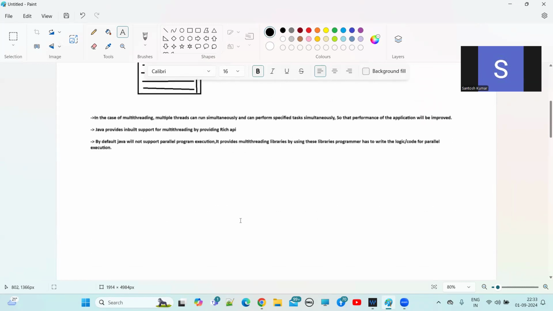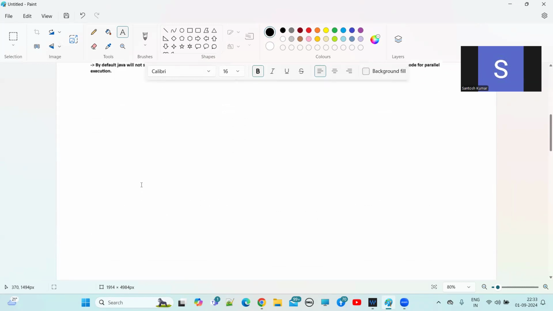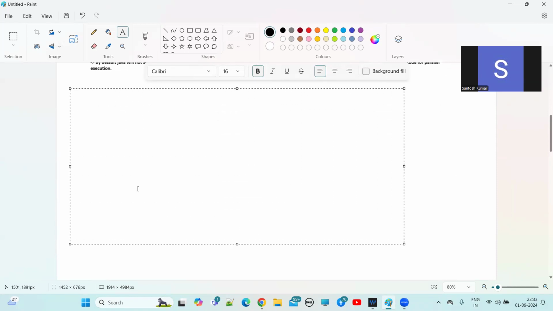Now we will go for the next feature. What is the next feature, guys? After multi-threading, we get robust. What is robust? Java is a robust language. Robust means very strong.